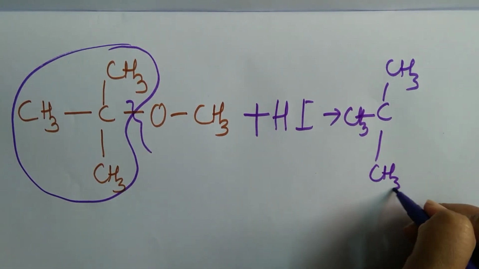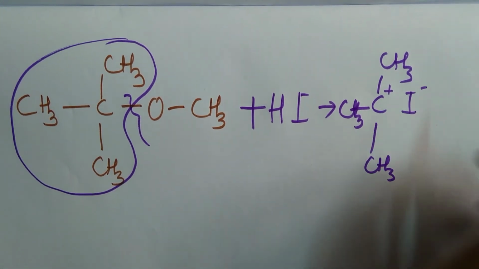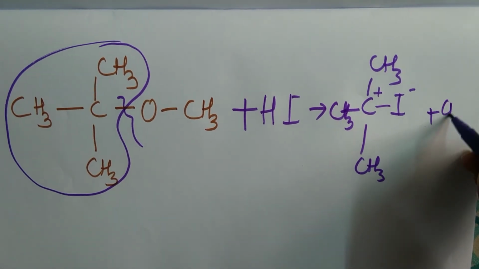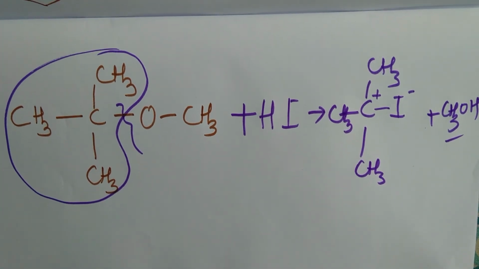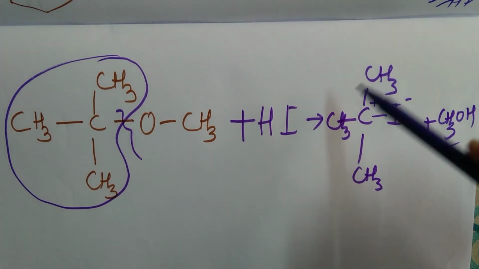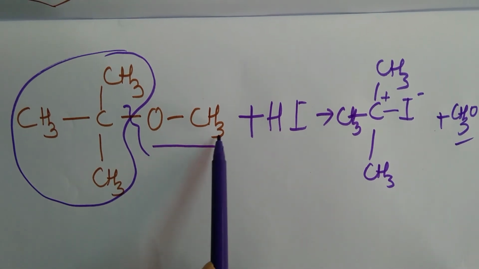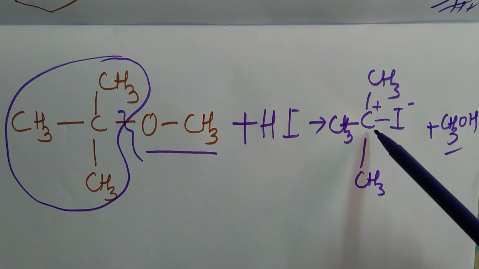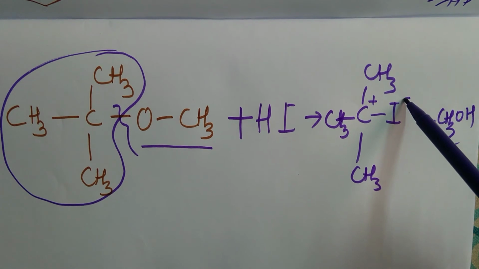To this carbocation, which is positively charged, I attacks, giving you a tertiary alkyl halide, and there is formation of an alcohol having the smaller alkyl group. What is the justification we give here? We say that the tertiary carbocation is more stable. So the better leaving group is CH3O. It leaves, leaving behind the tertiary carbocation, which is attacked by the halide.